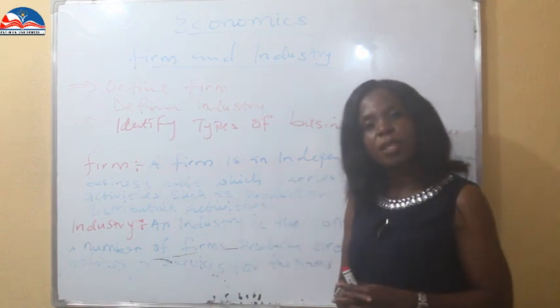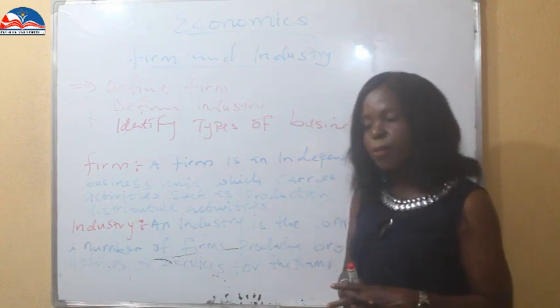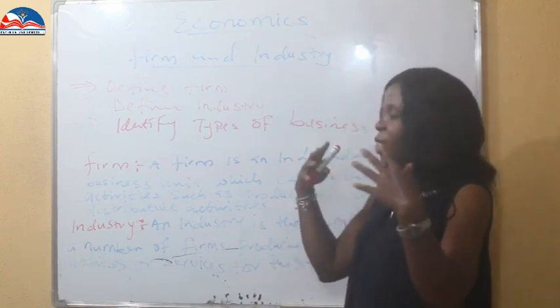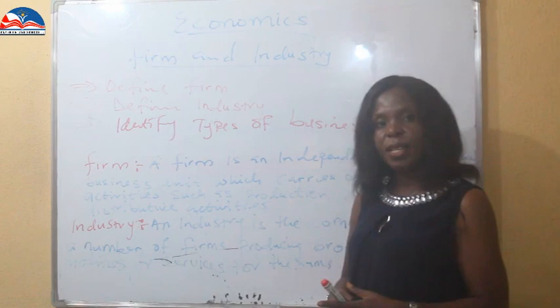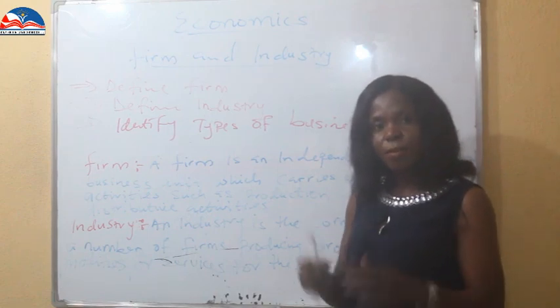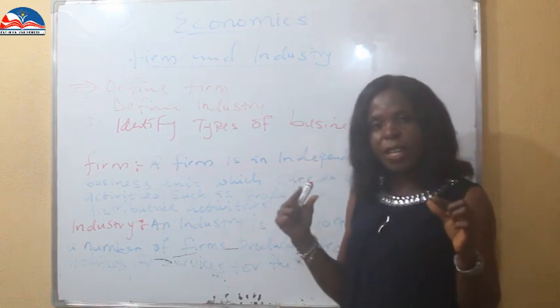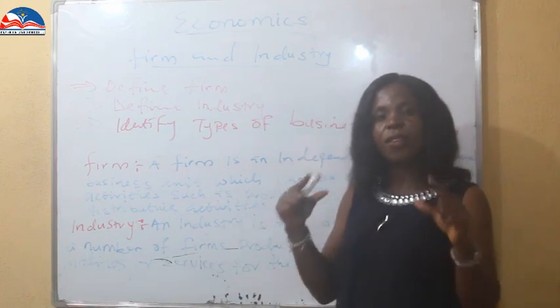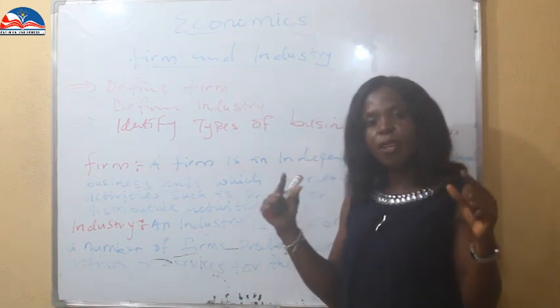They carry out businesses in such areas, and then they go into business. That's a firm. They are independently administrative bodies that carry out business in different business areas.